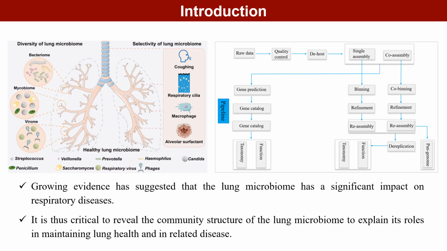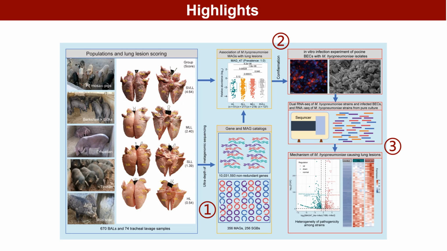In this study, we performed a deep metagenomic sequencing analysis on 744 microbial samples collected from the lower respiratory tract of 5 pig populations. The main highlights are as follows. First, we constructed a comprehensive microbial gene catalog, which contained 10,031,593 non-redundant genes, and obtained 356 non-redundant MAGs.